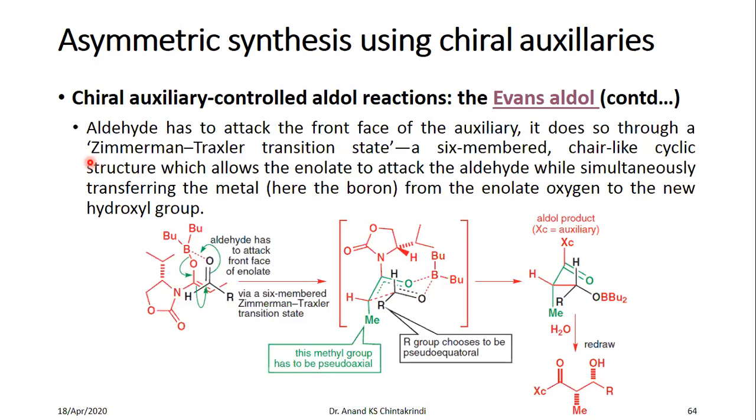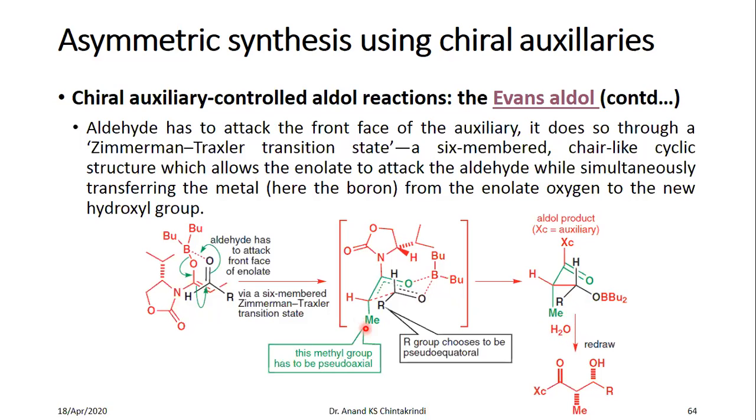This chair-like cyclic structure is called the Zimmerman-Traxler transition state, which allows the enolate to attack the aldehyde while simultaneously transferring the boron, which is the metal here, from the enolate oxygen onto the new hydroxyl group, which will be formed after the hydrolysis.